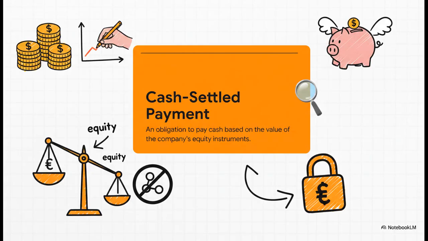Now let's flip the coin to cash-settled payments. Here, the company owes cold, hard cash. The share price is just being used to figure out how much cash. And because the fundamental promise is to pay cash, we have to recognize a liability on the balance sheet. It's just like any other bill you have to pay.